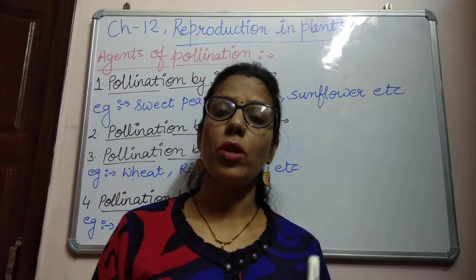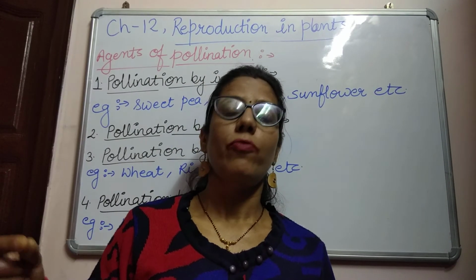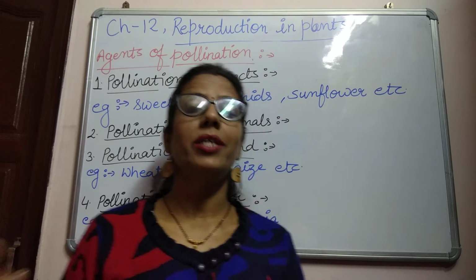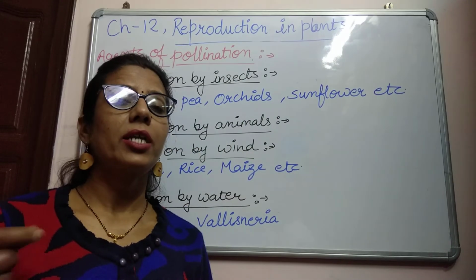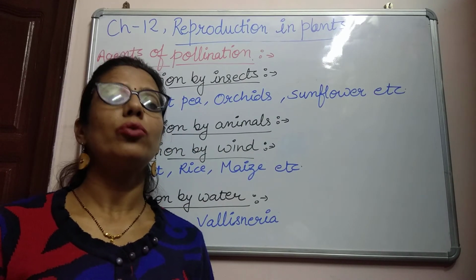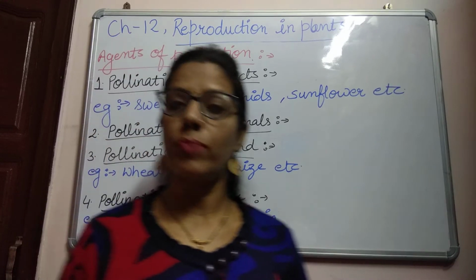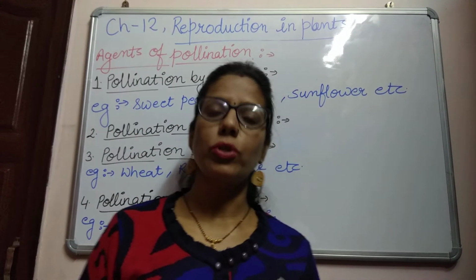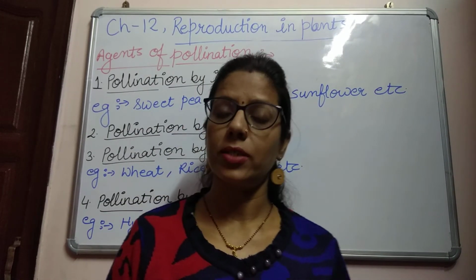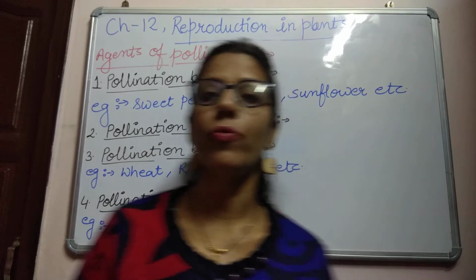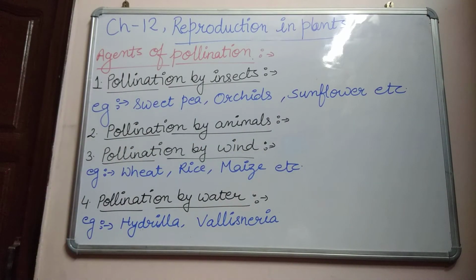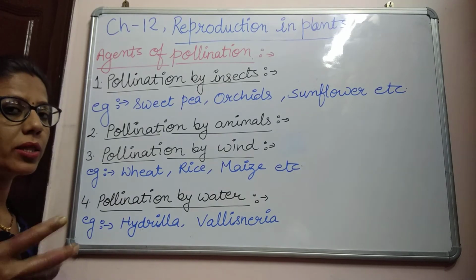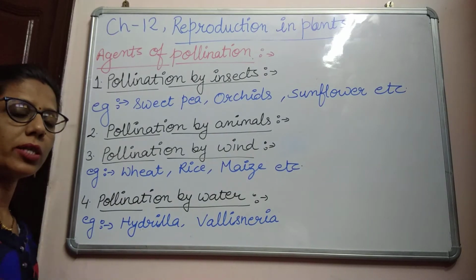So how will the pollen grains transfer from anther to stigma? There is a need for an agent that can carry the pollen grains from anther to stigma from one plant to another plant. So in the case of cross pollination, there is a need for agents. Our next topic is agents of pollination. There are different agents for pollination, and they can carry the pollen grains from anther to stigma from one plant to another plant.